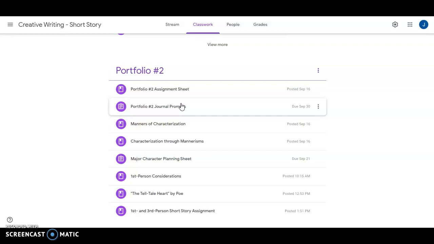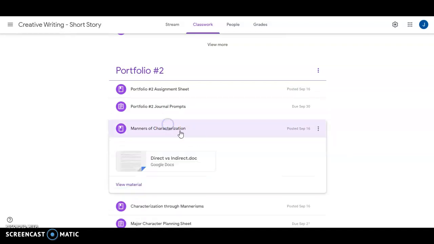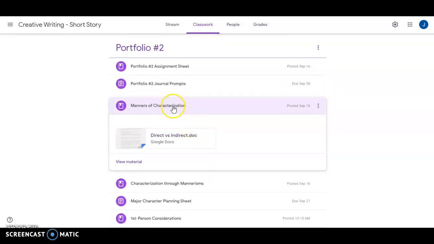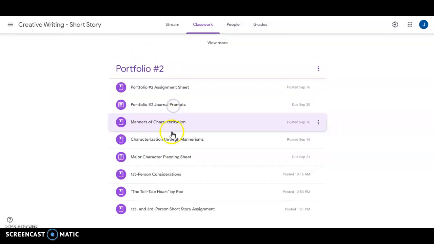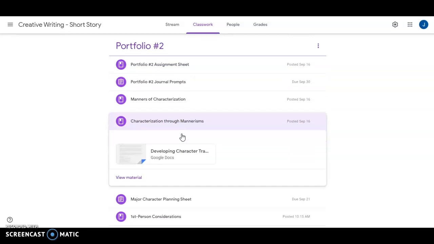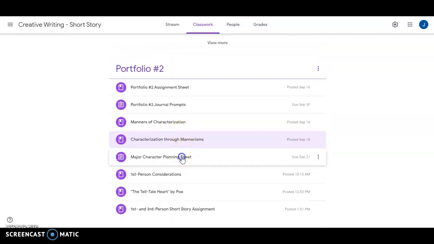I read a little bit from Bird by Bird regarding the idea of characterization. We read through these two documents here, the manners of characterization, which is talking about direct versus indirect characterization. And then we looked at the notion of mannerisms and how that can help with indirect characterization. At the end of that, we started into our character profiles.